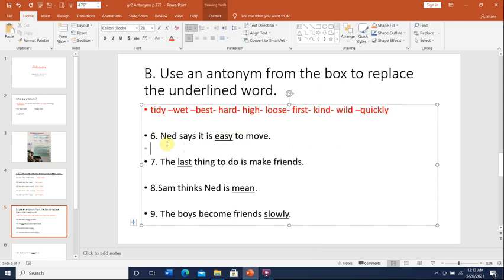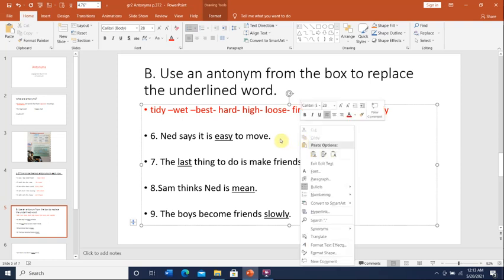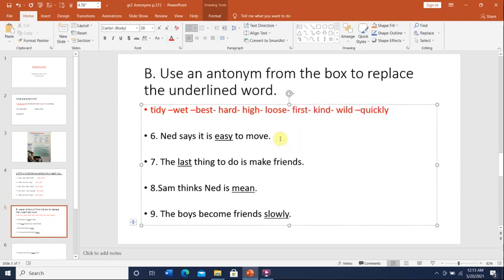It says here, Ned says it is easy to move. What is the antonym of easy? Let's look at the words in the box. Tidy, wet, best, hard, high, loose, first, kind, wild, and quickly. So the antonym of easy, as we just said above, is hard.